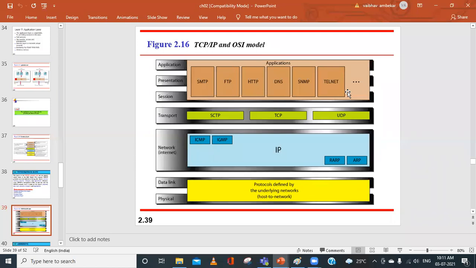When this information reaches the network layer, or internet layer, both are the same, the internet layer will construct the packets, which we call IP datagrams. Usually, in the OSI model we call them packets, but for the internet layer we give it a proper name: we call them datagrams.